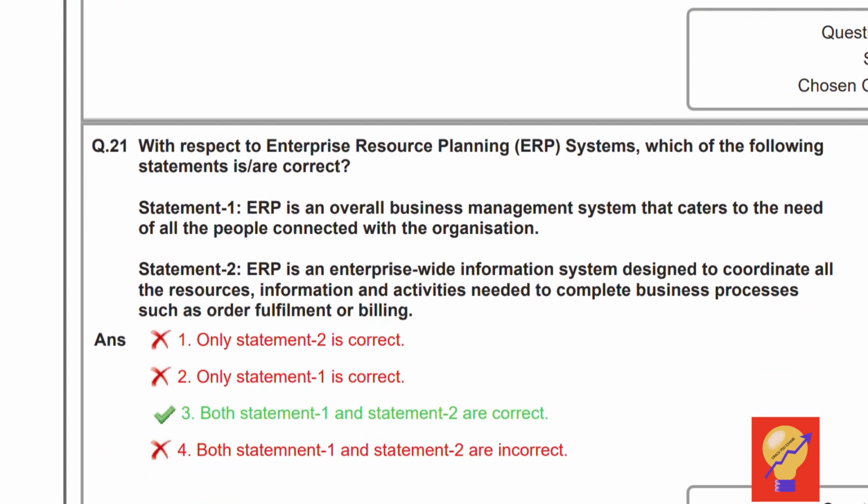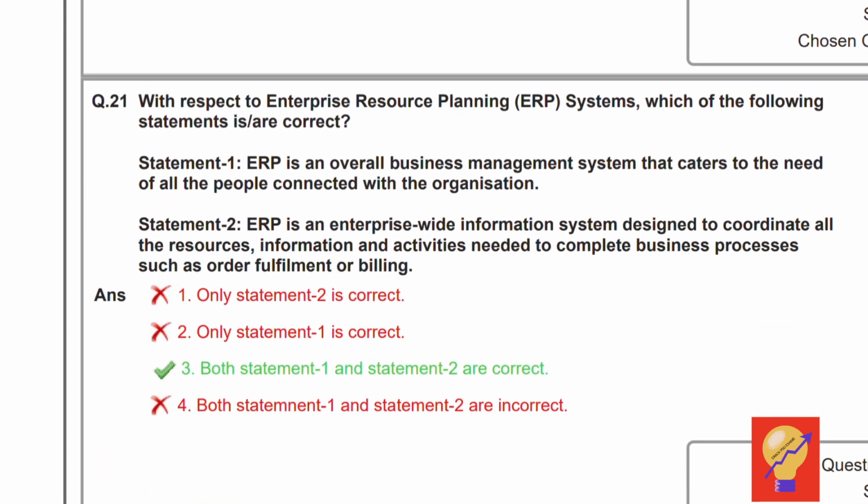Now question number 21. With regard to the ERP system, which of the following statements is correct? Statement 1. ERP is an overall business management system that caters to the needs of all the people connected with the organization. Correct. And statement 2. ERP is an enterprise-wide information system designed to coordinate all the resources and information activities needed to complete business processes such as order fulfilling or billing. Statement 2 is also correct. Hence, the answer to this question is option 3. Both statements 1 and 2 are correct.